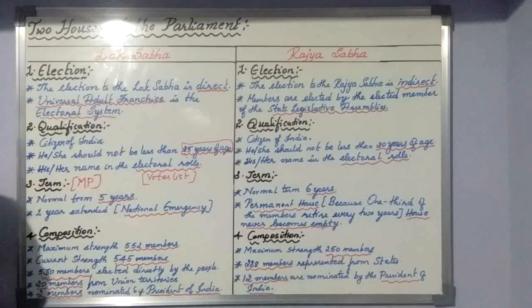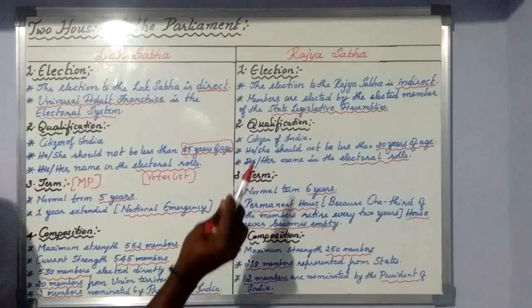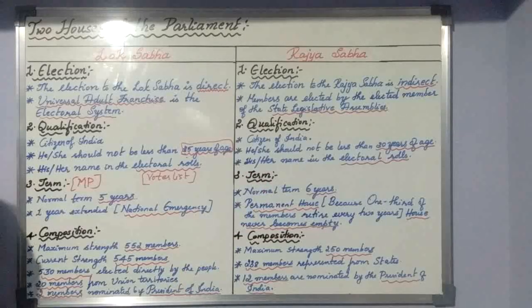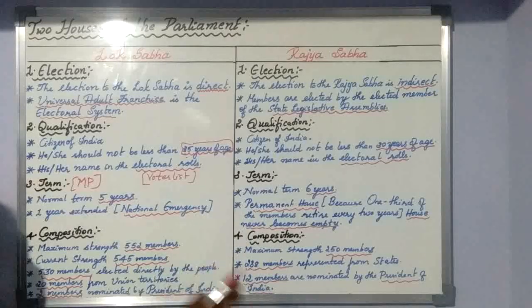That is, 250 members will be there. In that 250 members, one-third, almost 30 to 40 members, retire every 2 years. Once they retire, the seat will be filled. So that means the house never becomes empty. The person who is serving in the Rajya Sabha will retire after a 6-year term, but the house never becomes empty like the Lok Sabha.